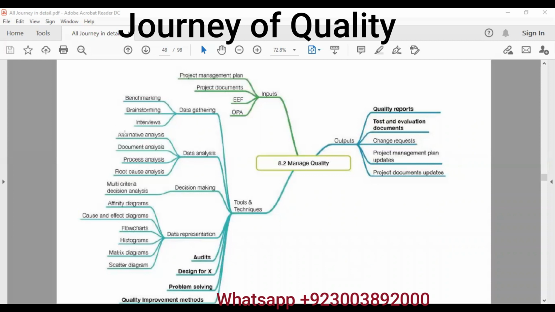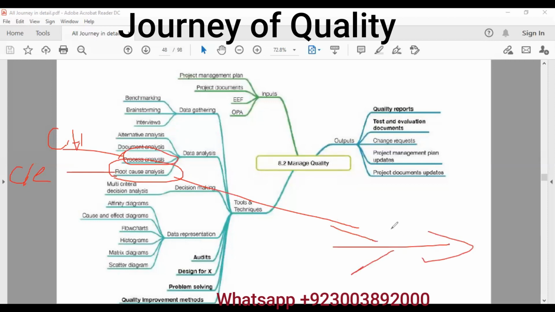Data analysis, we check what are the alternatives and options we can go with. Documents, we analyze all the documents, we optimize the process. We optimize the process by utilizing control charts to ensure that the defects do not go out of the control charts. Then we have root cause analysis. Root cause analysis is also called cause and effect, or sometimes Ishikawa diagram, which is also known as fishbone diagram. We utilize root cause as fishbone diagram. We can also use 5 Whys, but we mostly use this tool.